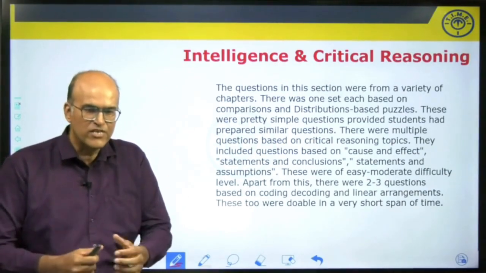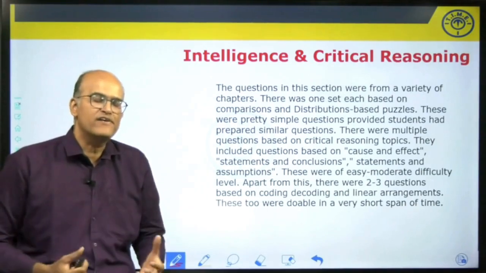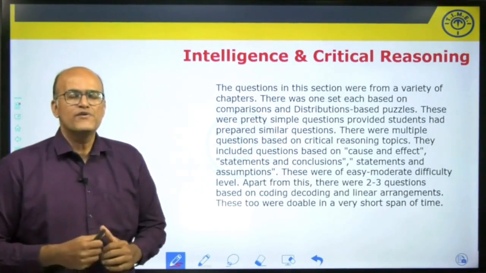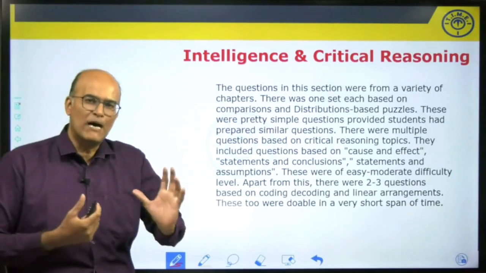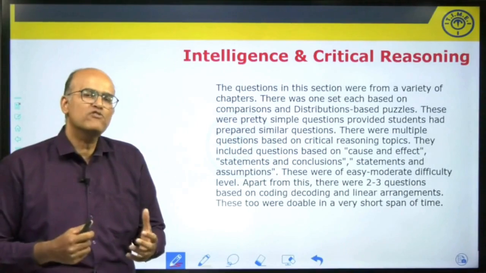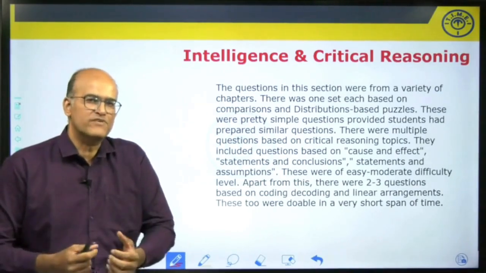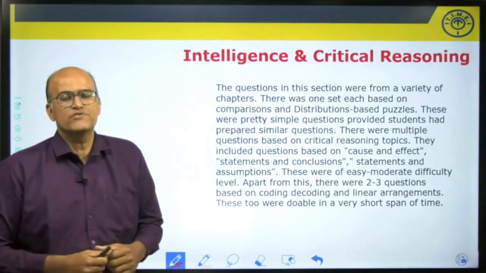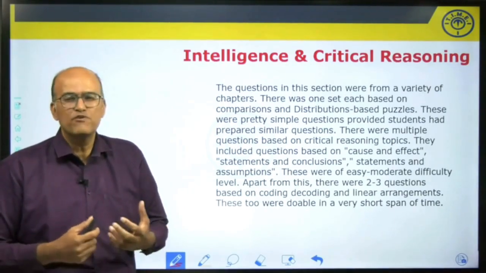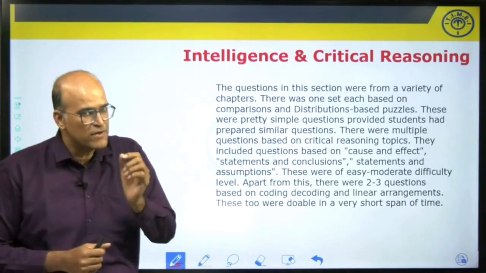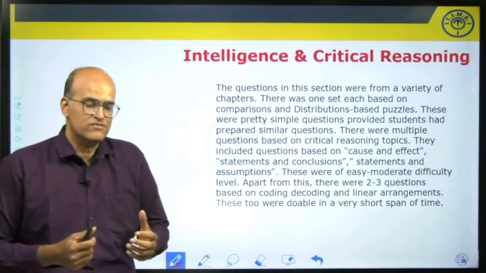This section had questions from a variety of topics, a variety of chapters. To begin with, there were 2 sets, one set on a comparison based puzzle, another set on a distribution based puzzle. Both were very comfortable, very straightforward, and any student who would have done enough practice with the distribution and comparison topics would have been able to finish them very comfortably and very conveniently. These two were must-attempt sets in this section.